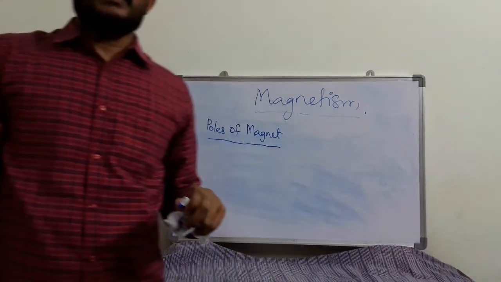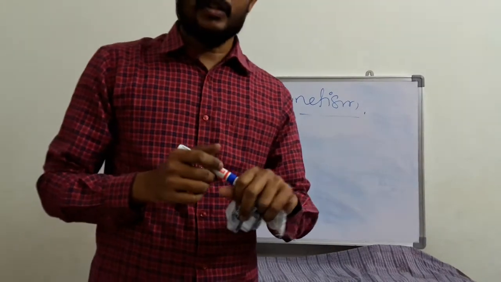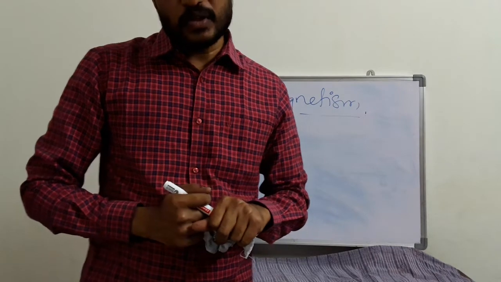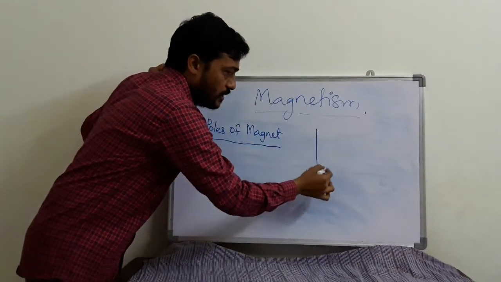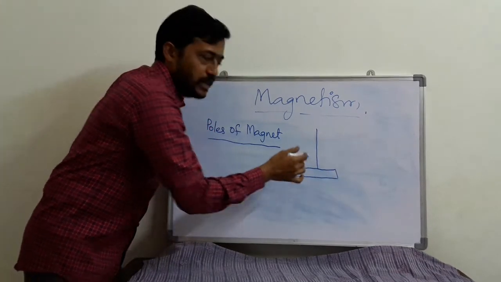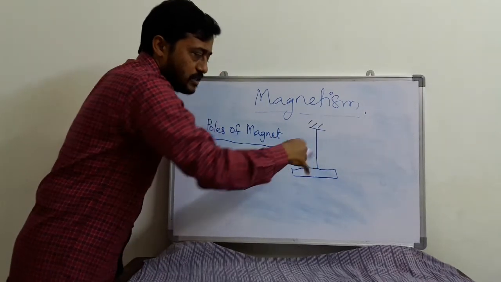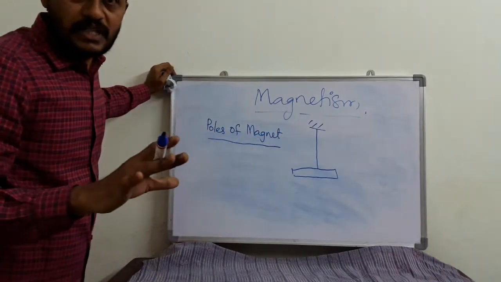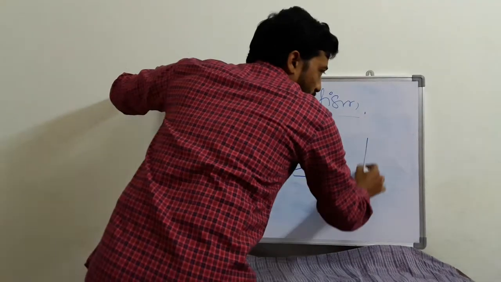So generally a magnet contains two poles. One is called the north pole and one is called the south pole. When you suspend a magnet freely, what happens? It comes to rest towards one geographical direction.